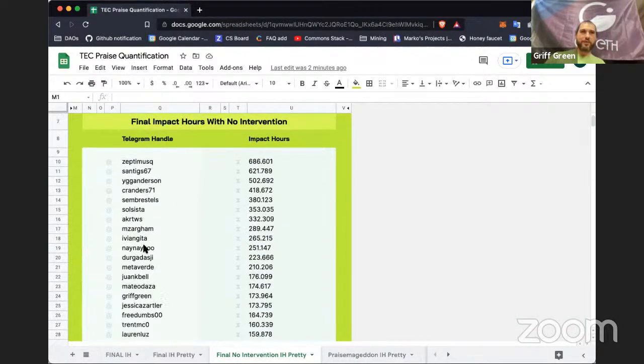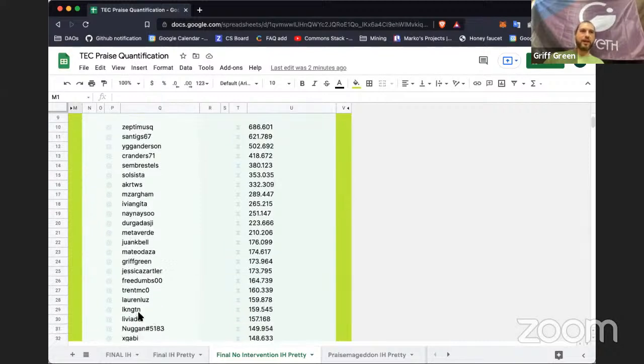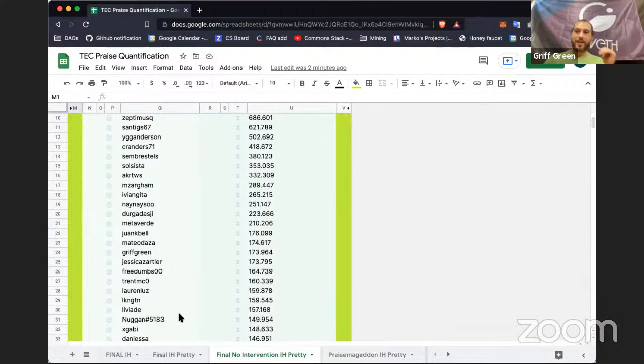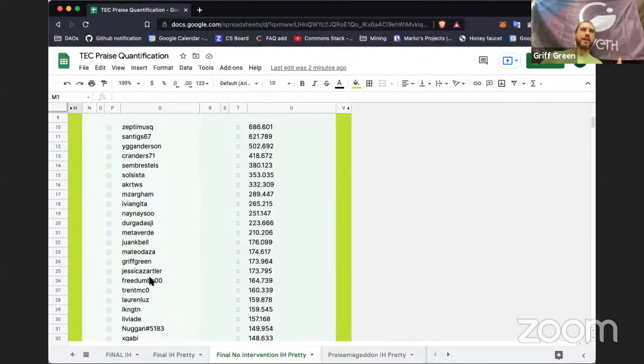Now you'll notice, for instance, me and Jess and Livia and who else, Ivy, we're pretty low, even though we're in Wonka. All of these people who have been working day in, day out from the very beginning were actually not even in the top 10. This is because of the deductions that started happening, so that people who were volunteering were rewarded and the people who were being paid were deducted.